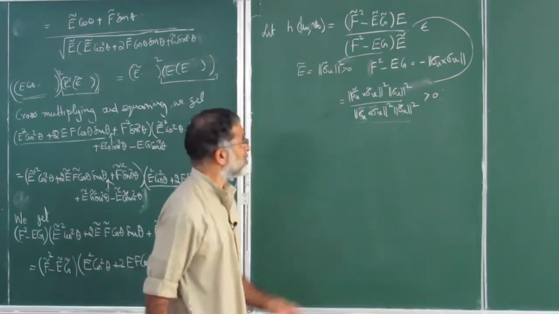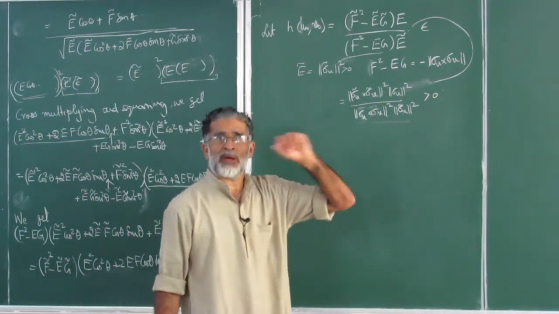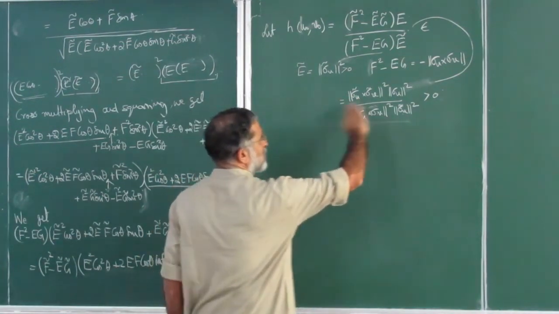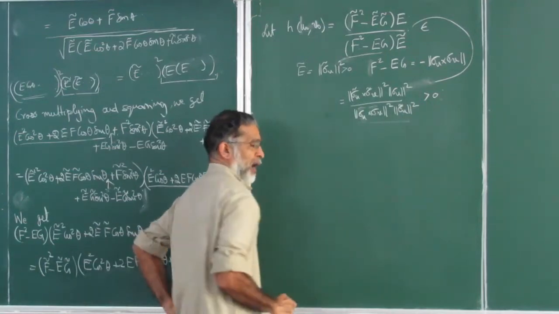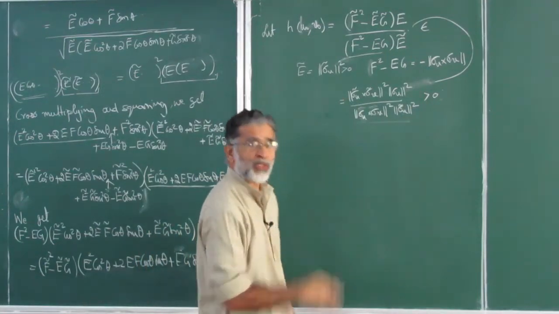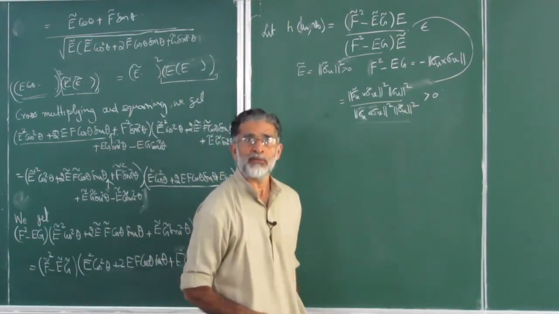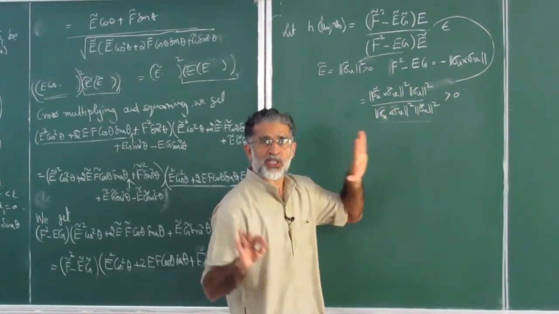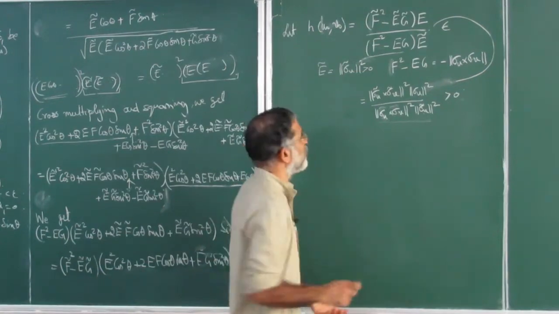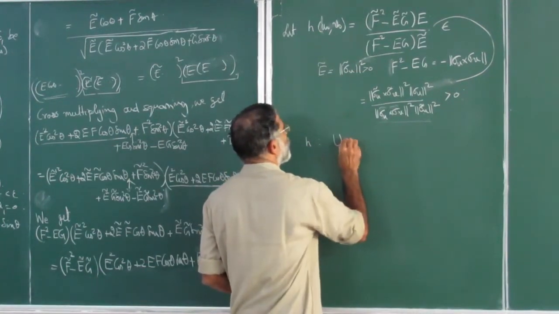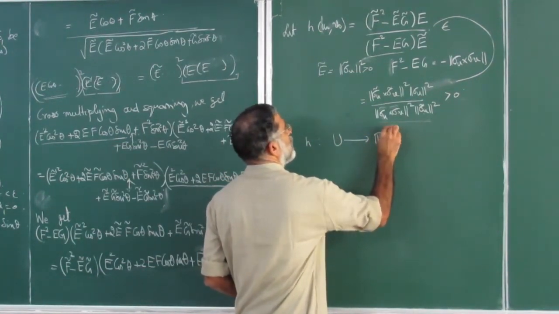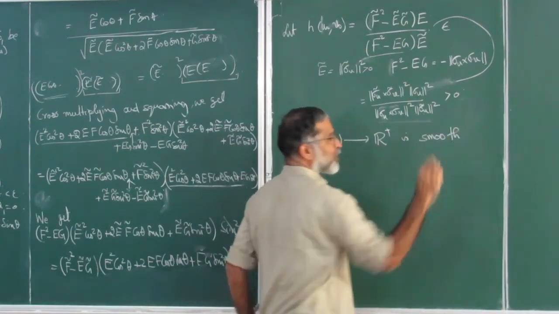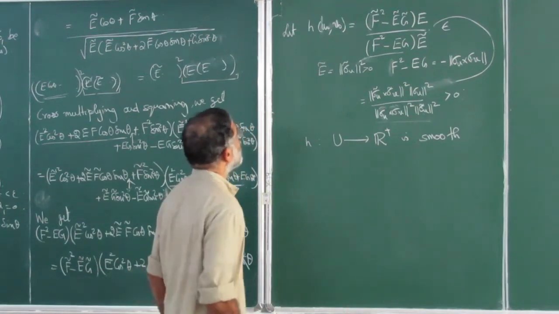So your h will be evaluated at any point. Right now we have taken it at u naught v naught, but u naught v naught is very arbitrary. So it is not only positive, it's also smooth. Now you vary this expression, this defines a smooth function on the domain. So h is from U to R plus and is smooth. That's very good.